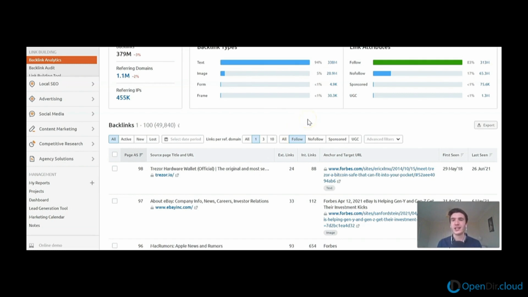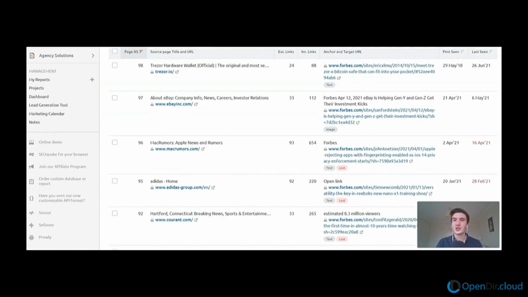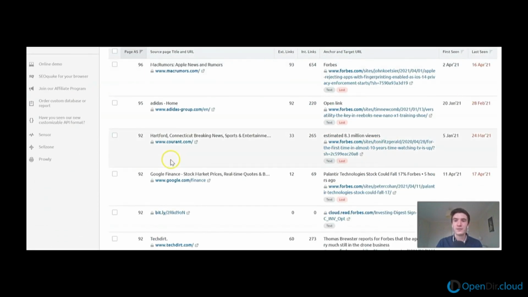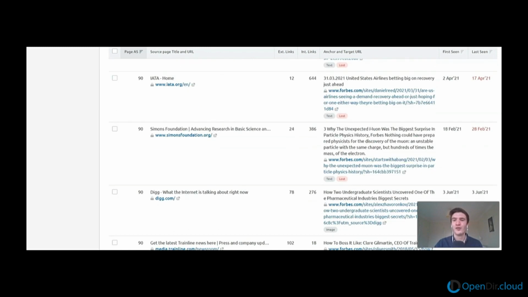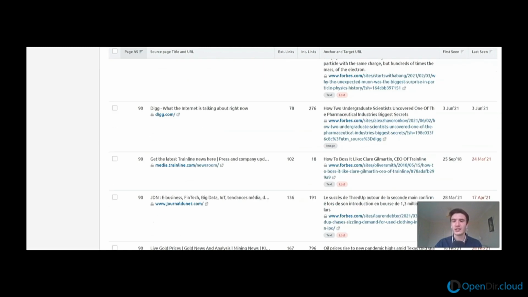If we were wanting to try and get a link from Forbes, and if we were to scroll down, we can see all the different types of websites that are linking to Forbes and where they're linking from. So here we've got a link from Adidas, which is linking to this particular Forbes article, which is talking about a type of training shoe. We also have a link from Google Finance, and just a bunch of different websites here, which you kind of would expect. Forbes is such a huge magazine publication that is full of information about a broad range of topics. So you would expect it to have a lot of referring domains, a lot of backlinks, and that's exactly what we see.